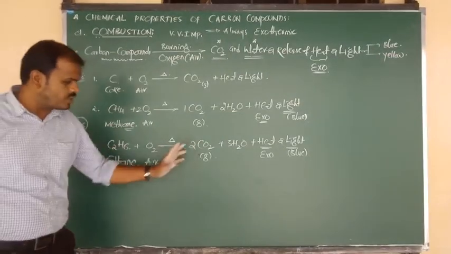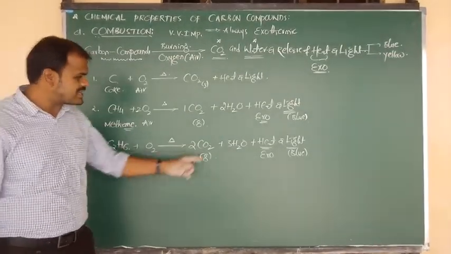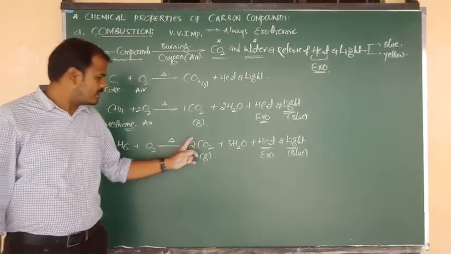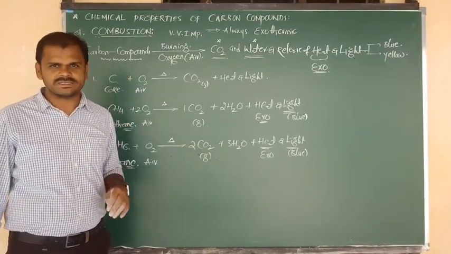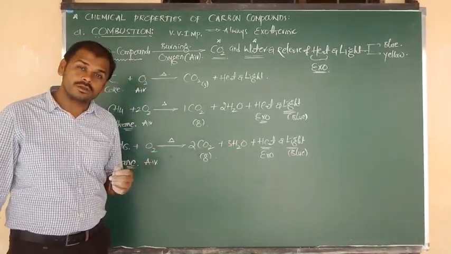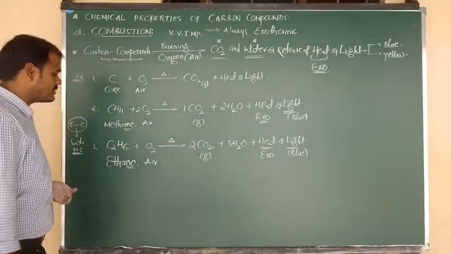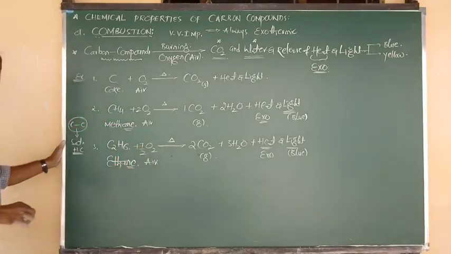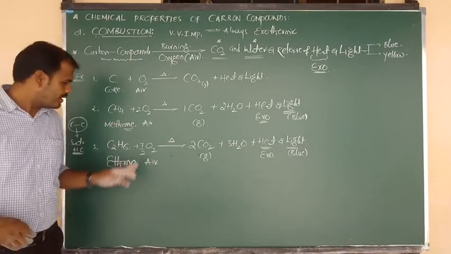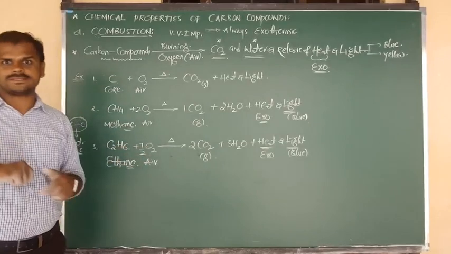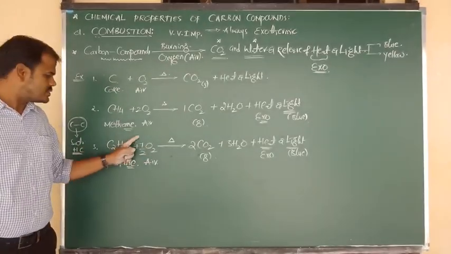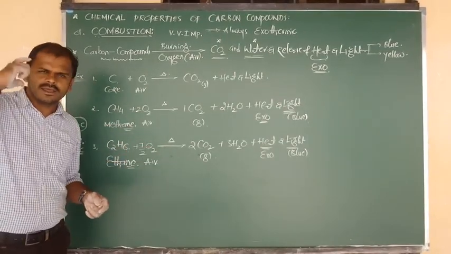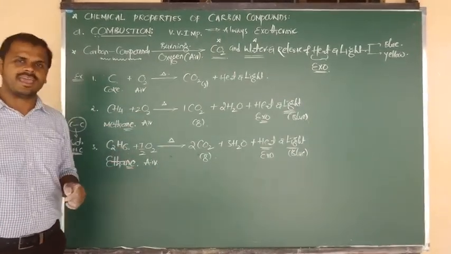Number of carbons are 2, number of carbons are 2, 6 hydrogens are there, 3 2s are 6 hydrogens. Okay, now go for balancing of oxygen. 2 2s are 4 oxygen atoms, and here 3 oxygen atoms. Total 7 oxygen atoms are there. So 7 means we have to write here 7 by 2. The 2 gets cancelled, remaining is 7 O atoms. I hope you understand. So 7 by 2 moles of O2. The 2 is going to be cancelled, remaining 7 O atoms.